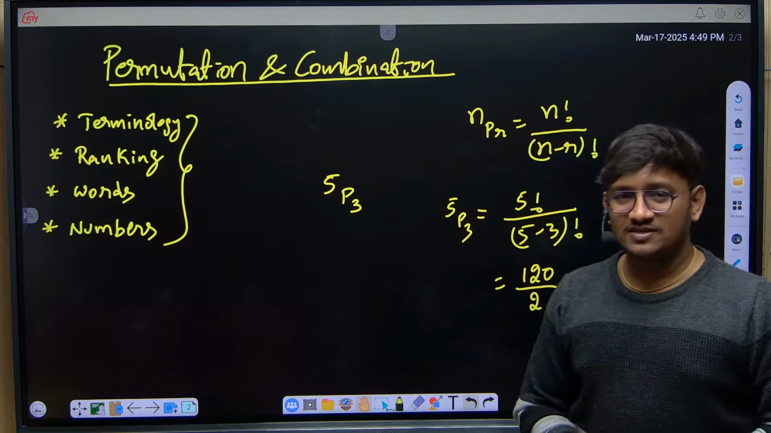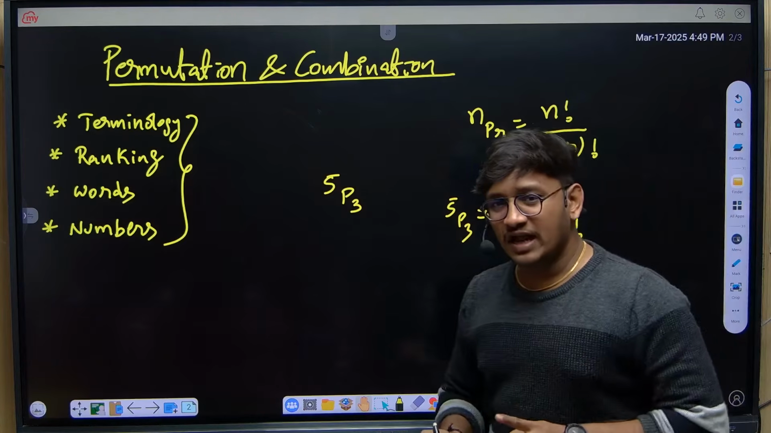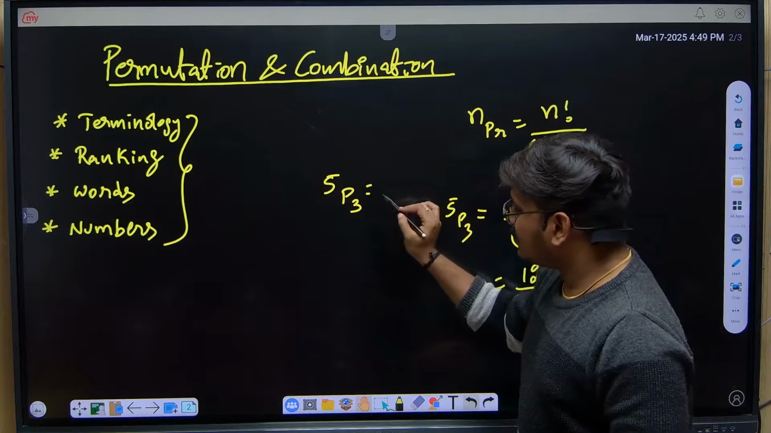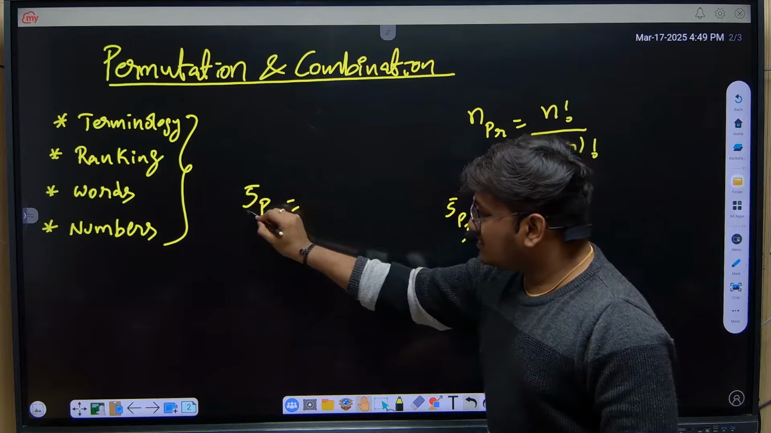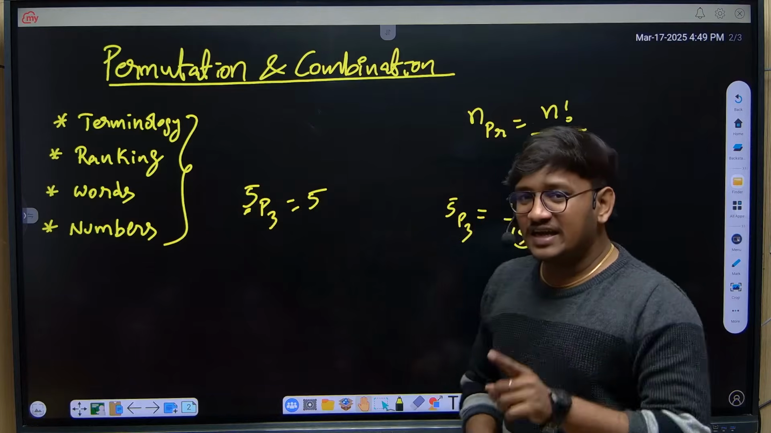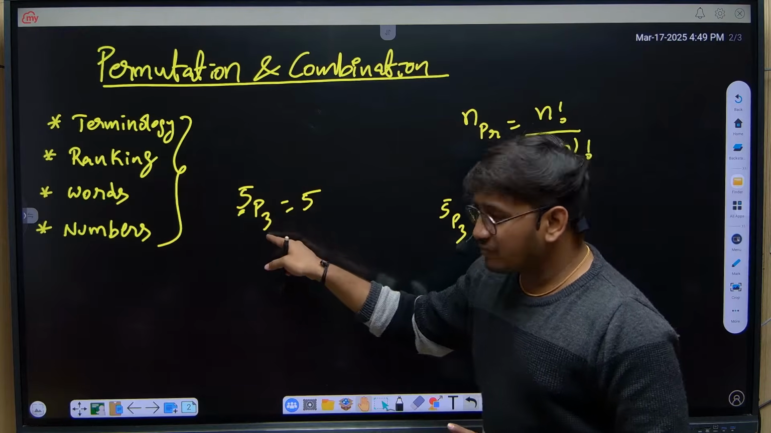Students will calculate like this. But instead of using the formula, I'll tell you a simple way to calculate. When you are calculating the 5P3 value, it starts with 5 in decreasing order. Right here, we have a number called 3.